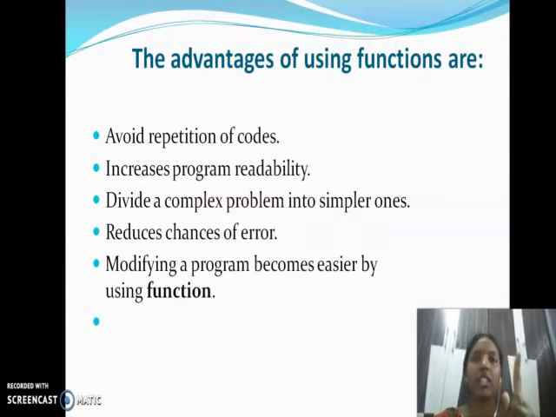That means once the function is defined, you can call it anywhere in the program. Now, increases program readability. If you write the addition code four times, the program will become longer. But if you write it one time and call it many times, the program will be more readable. Divide a complex program into simpler ones. Now I only told you. Reduces chance of error. Modifying a program becomes easier by using a function.